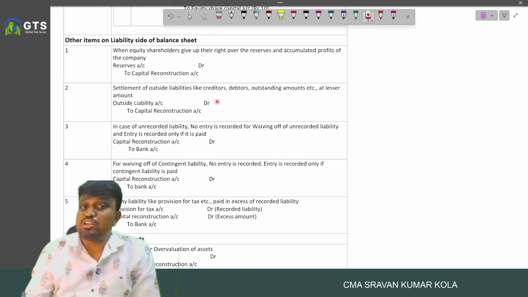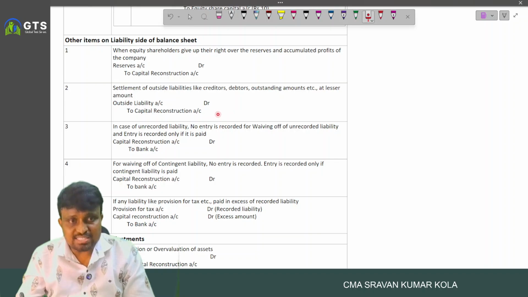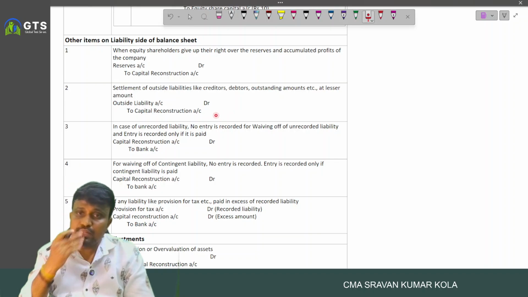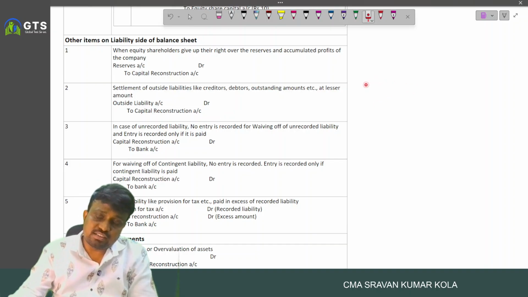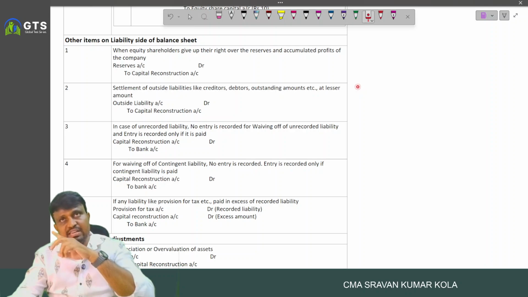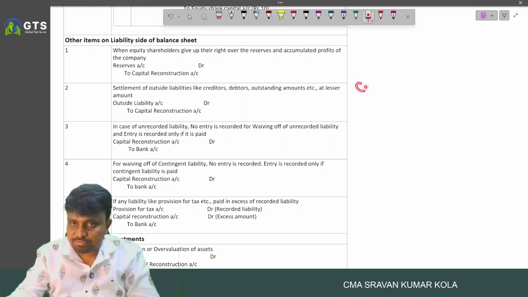So next, settlement of outside liability. If any liabilities have been settled, then we write the entry. So for example, creditors are there. Creditors worth 1 lakh. We settled at 90,000. Then a 10,000 reduction is there. That is transferred to capital reduction. And we write the entry what?